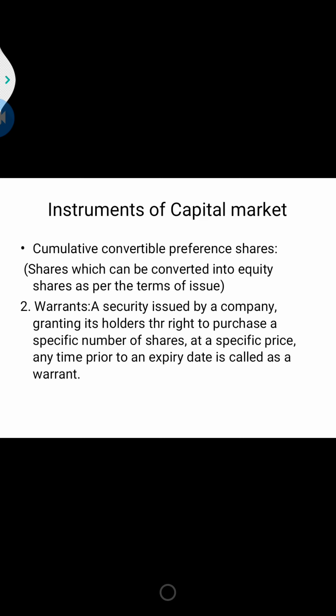Okay, so when the company requires huge capital for a new project or for expanding or diversifying the existing project, and for meeting the working capital requirement, the company is allowed to convert the cumulative preference shares into equity. Whatever cumulative preference shares are there will be converted into equity. That we call convertible cumulative preference shares.